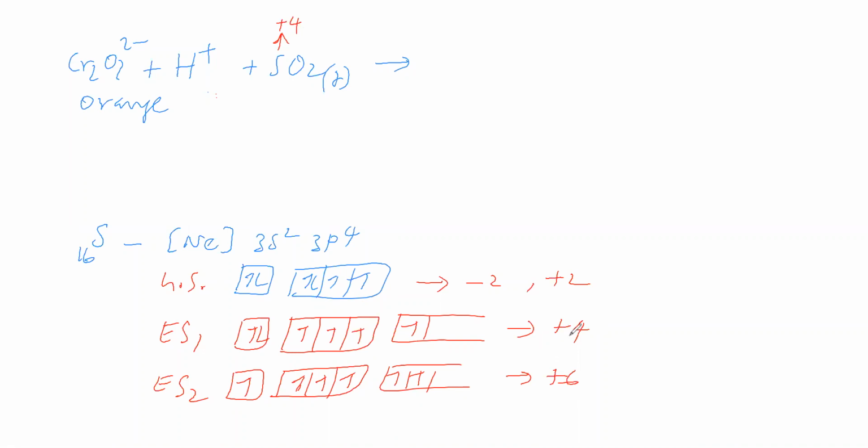So sulfur can decrease its oxidation number from +4 to -2 or +2, or increase its oxidation number to +6. So for sulfur in sulfur dioxide, two possibilities are there: it can increase its oxidation number or decrease it. So it can undergo either oxidation or reduction, which depends on the other substance, that is dichromate.